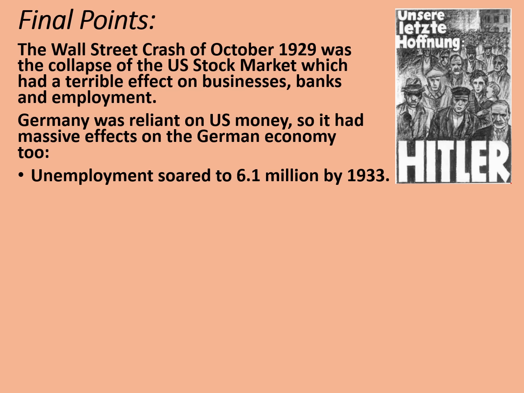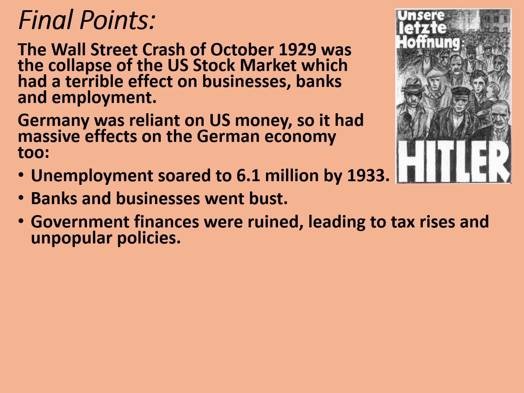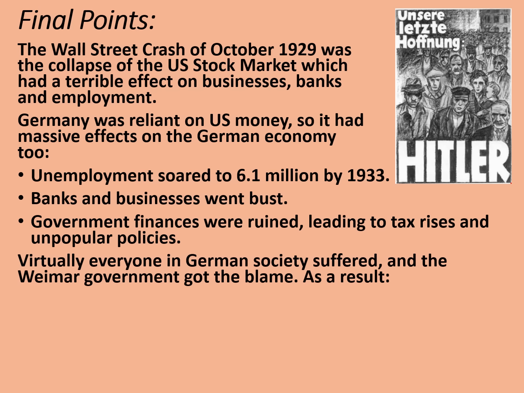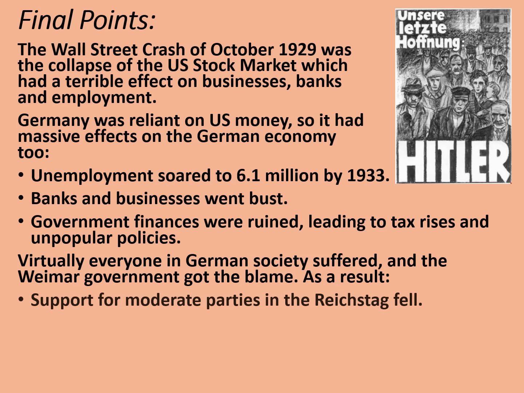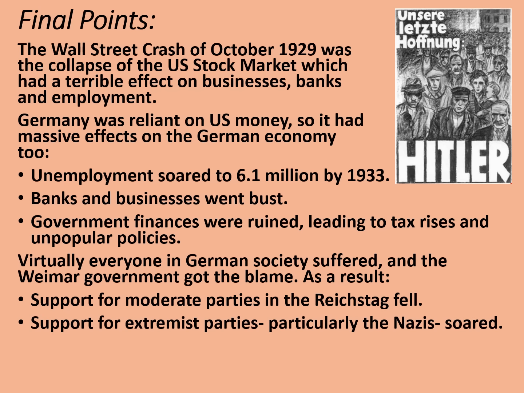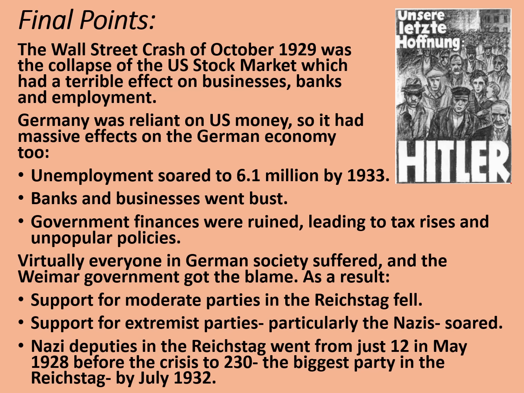Unemployment soared to 6.1 million people by 1933. Banks and businesses went bust. Government finances were ruined, leading to tax rises and unpopular policies. Virtually everyone in German society suffered at least a little, and the Weimar government got the blame. As a result, support for moderate parties in the Reichstag fell, and support for extremist parties, particularly the Nazis, soared.